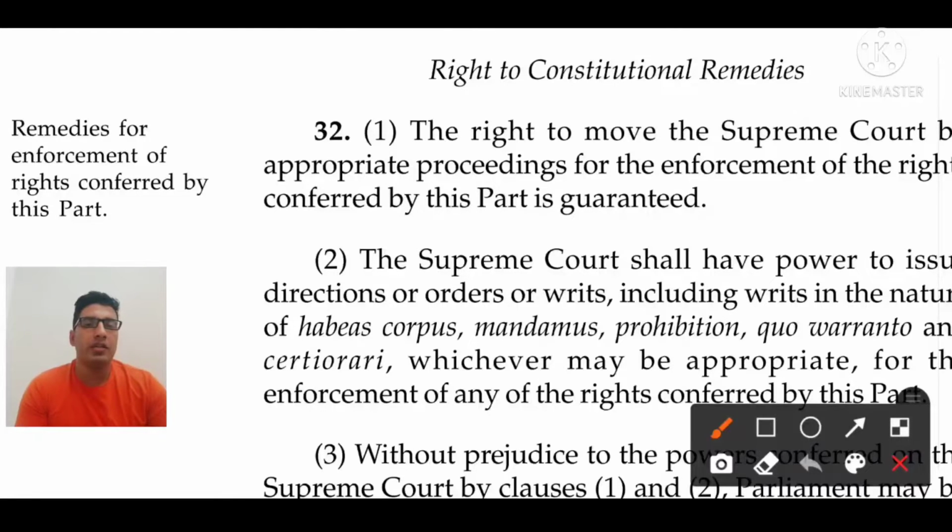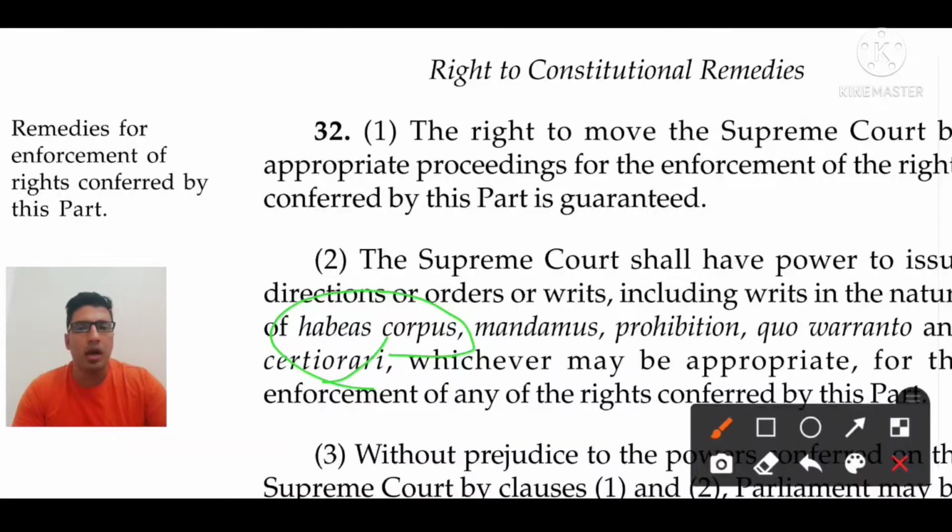And what are the writs? If there is a violation of a fundamental right, you can approach the Supreme Court directly. Then what are the writs? The Supreme Court confers or provides orders called writs. What types of writs are there? The first is habeas corpus. Habeas corpus means having the body, meaning each and every person has the right to life.